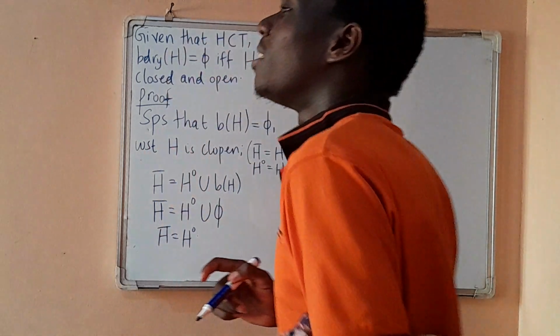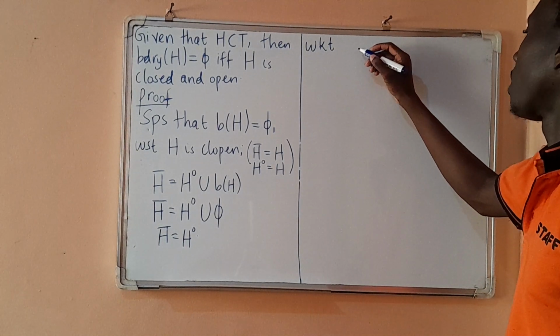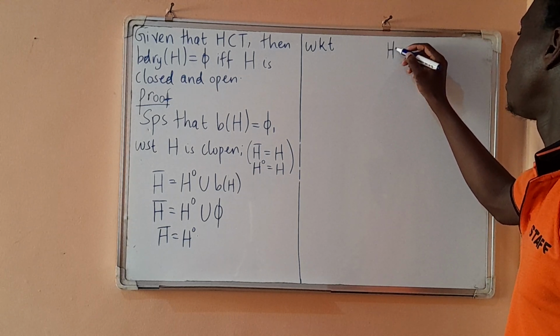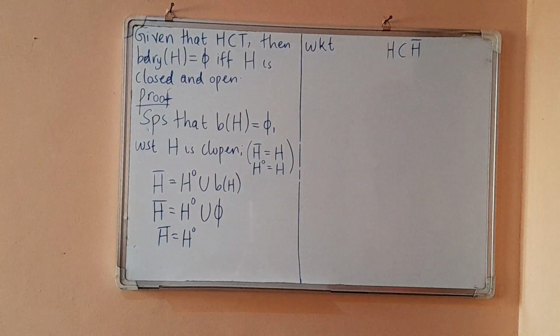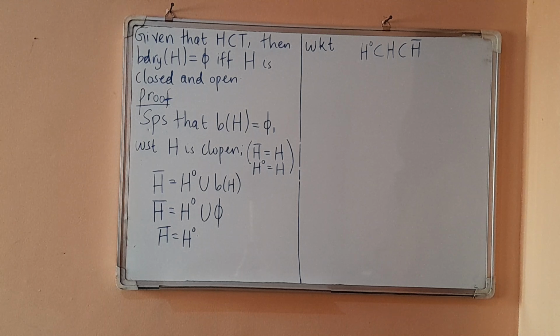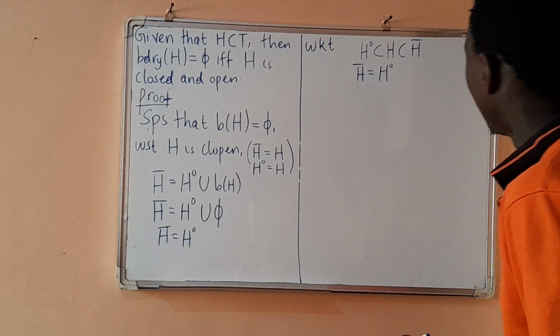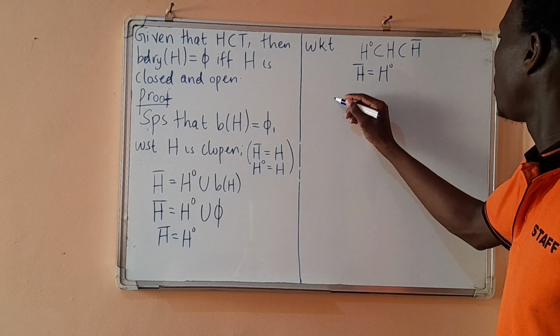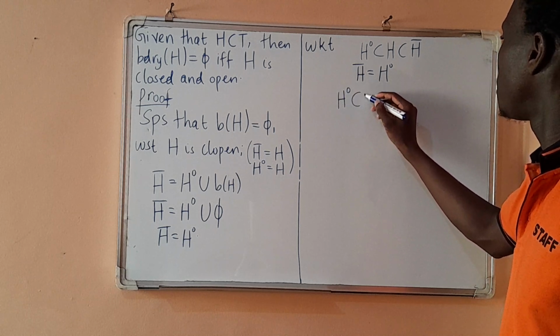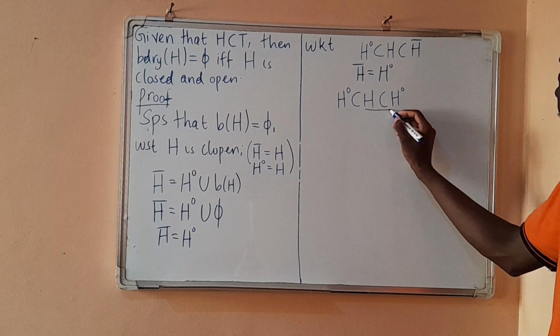So we know that H is a subset of the closure of H, and also the interior of H is a subset of H. But the closure of H is equal to the interior of H. So if we substitute, where there is closure we put interior, we shall have H a subset of the interior.